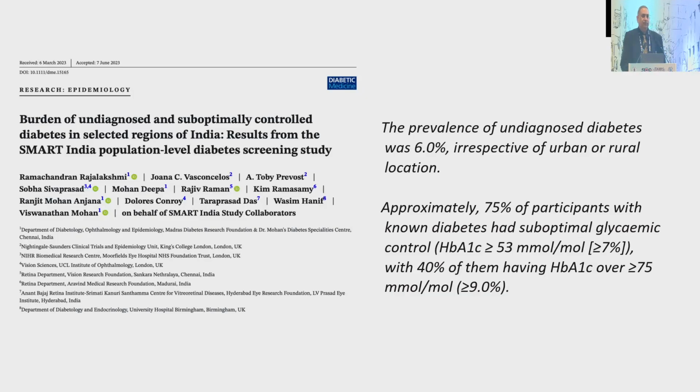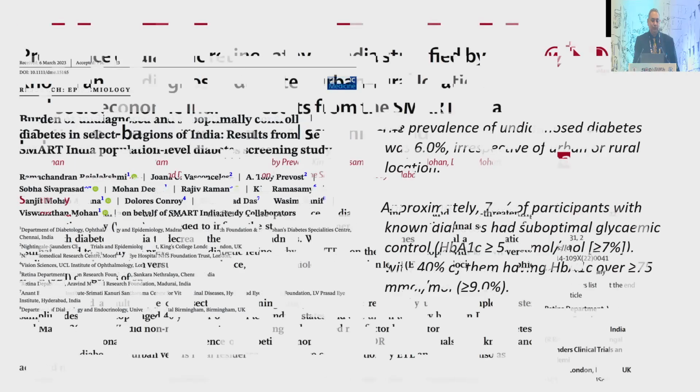Very recently, we conducted a multicentric nationwide study called the SMART India study, and a lot of the evidence I'll be sharing today is from this study. One thing that came out is that the prevalence of undiagnosed diabetes seems to be equal in both urban and rural areas, about 6%. What was surprising is that nearly 75% of people had suboptimal glucose control, and 40% had HbA1c more than 9. That means there is a real big burden of uncontrolled diabetes in India too.